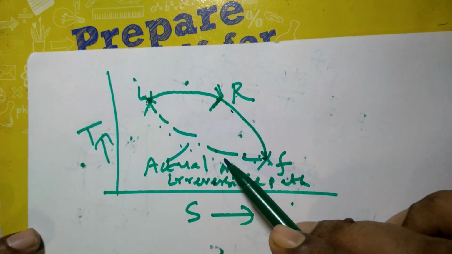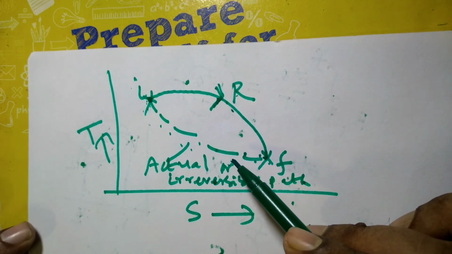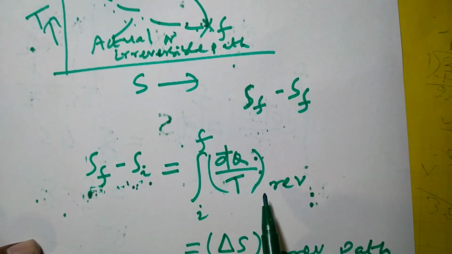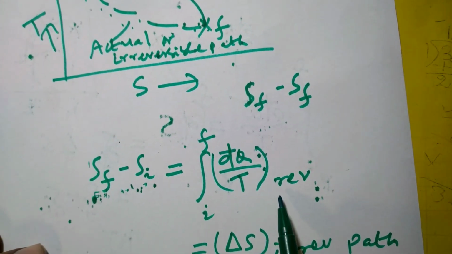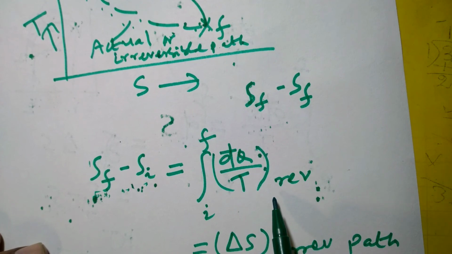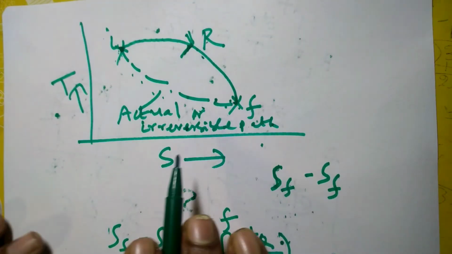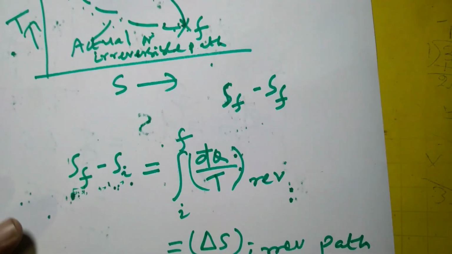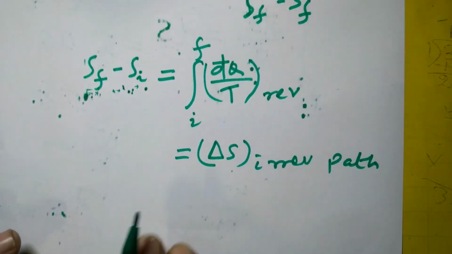So it is better to replace this irreversible path by a reversible one, because dS equal to dQ by T is applicable only for a reversible path. You replace the path, calculate, and the value will remain the same.